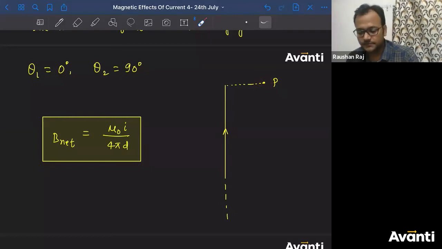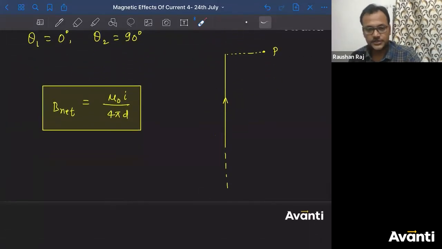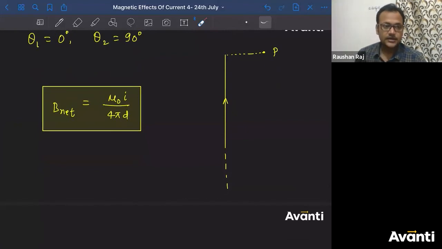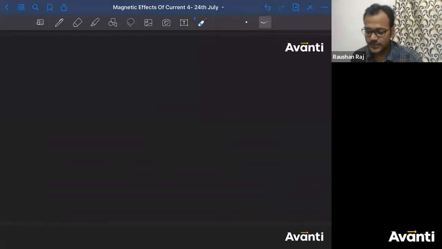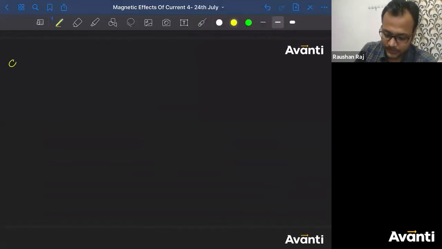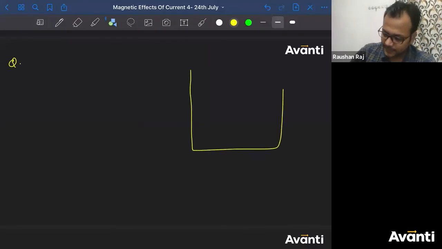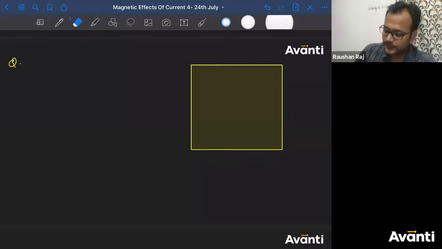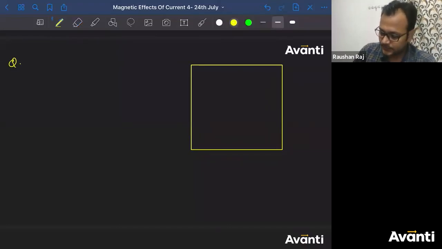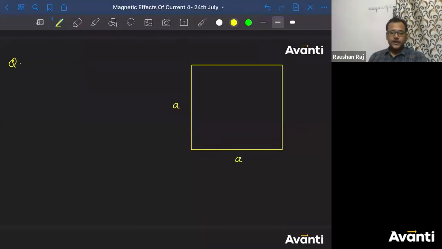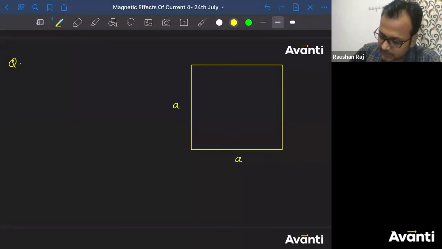So now let us solve some basic numericals based on this information, these calculations and formulas, and try to understand their application. So पहला सवाल, ठीक है? Let me ask you with finite wire only. पहले finite wire से शुरू करते हैं. Consider this is a square. There is a square current carrying wire, ठीक है? कुछ ऐसा current flow कर रहा है.